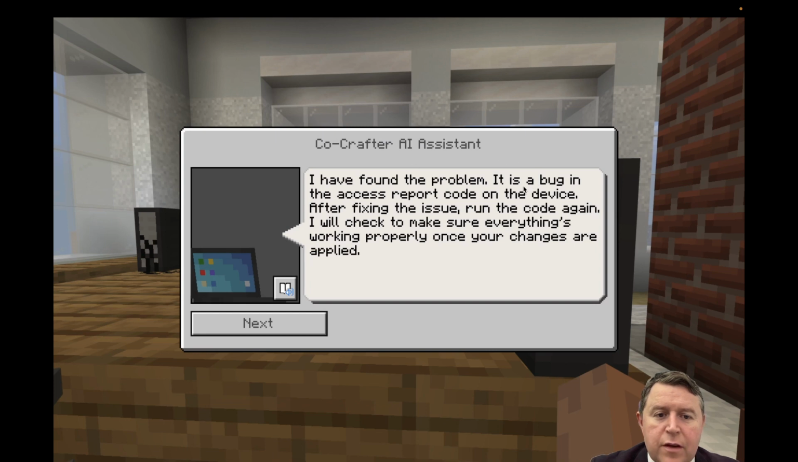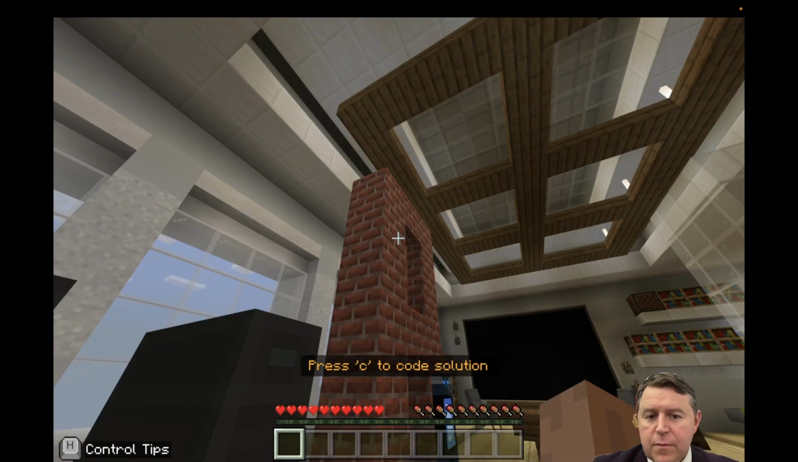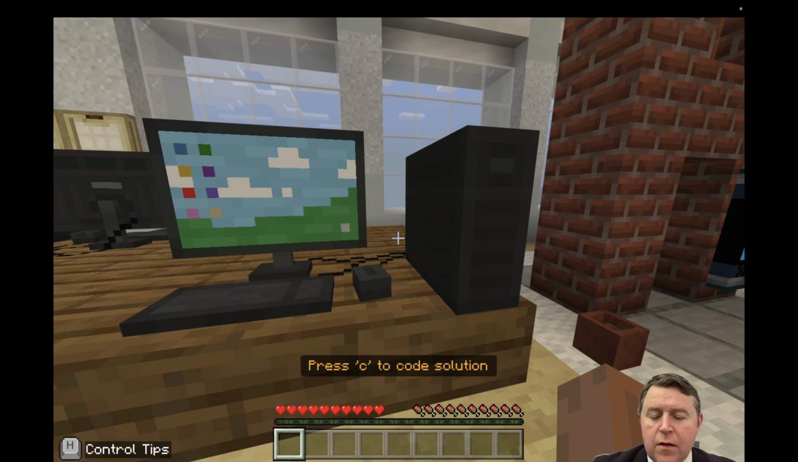Okay, I found the problem. It is a bug in the access report on the device. After fixing the issue, run the code again. I'll check to make sure everything's correct. Okay, press C.